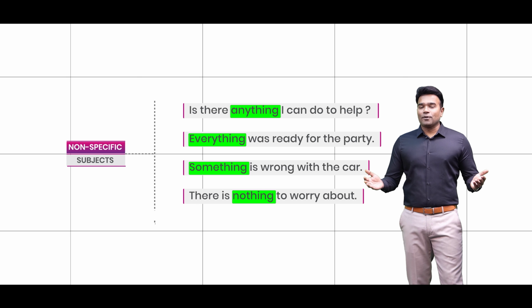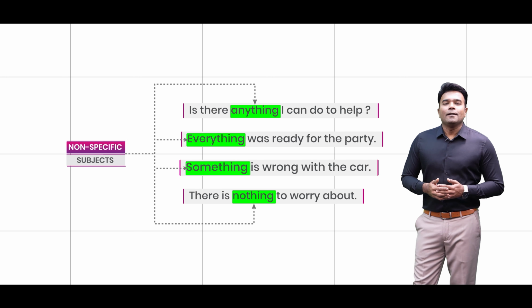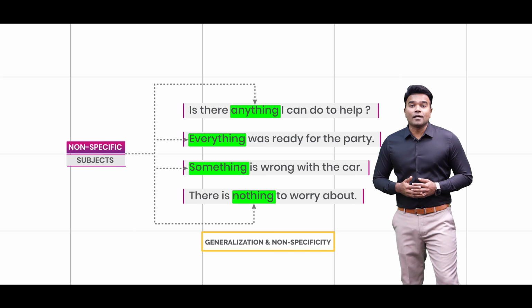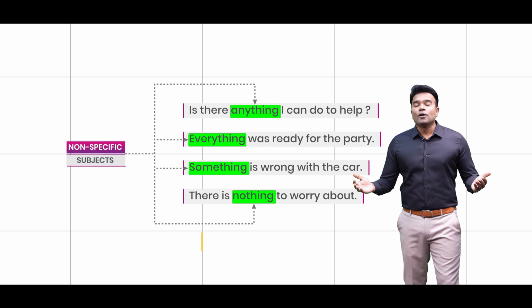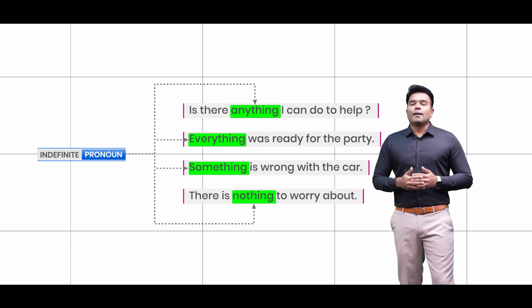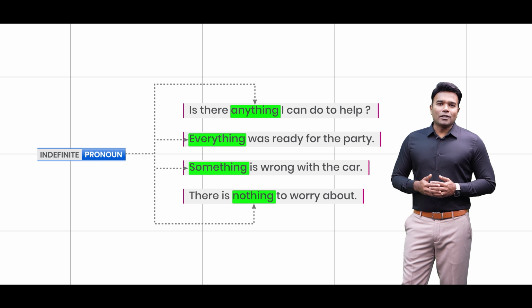But then I'm sure you are also able to understand that in all of these sentences there is a generalization and there is non-specificity. Well, that way these words in English vocabulary are what we categorize as indefinite pronouns, because there is non-specificity and generalization that is associated with these words.